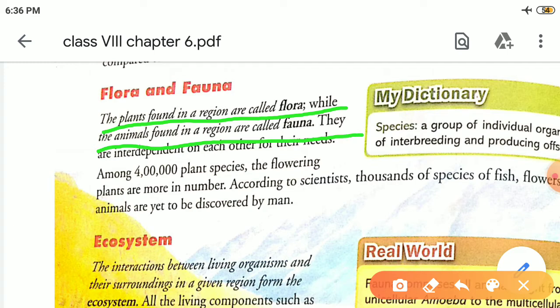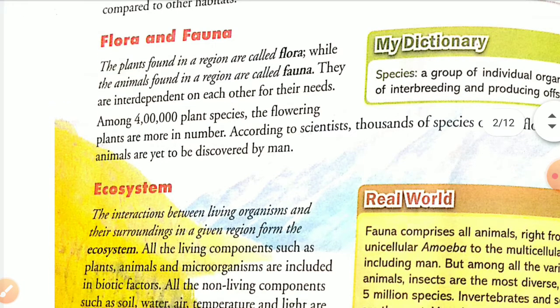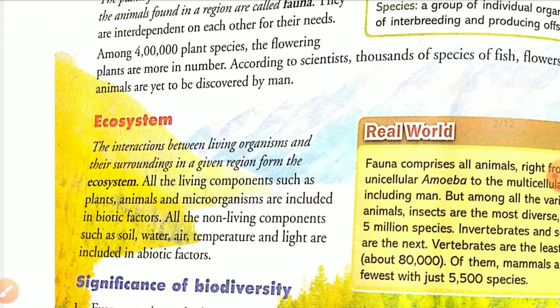And both are dependent on each other for their needs, isn't it? We have more than 4 lakh plant species around us, and scientists say there are more varieties of organisms and plants yet to be discovered.